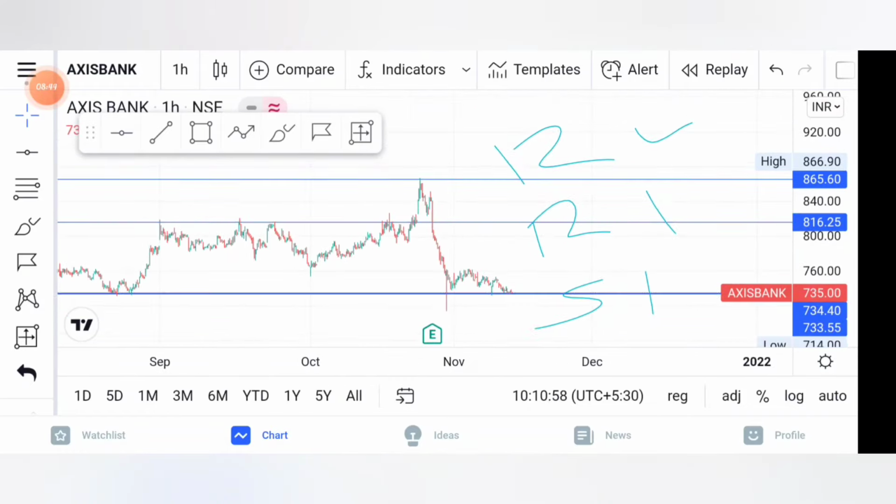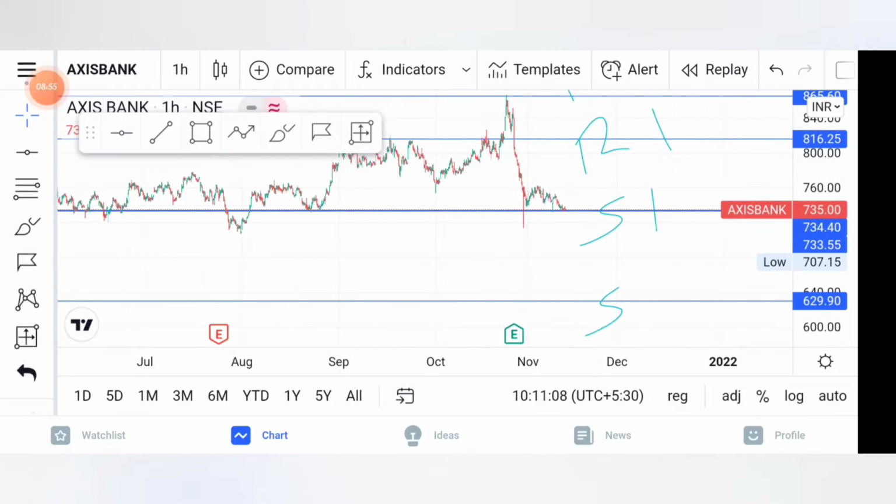Also, the reason behind making the second resistance level is that it was the all-time high. So we can clearly know that all-time highs act as resistance levels in an uptrend chart or sideways. In a downtrend we can think of it as a support level. We can find out easily the support level, the second support level.